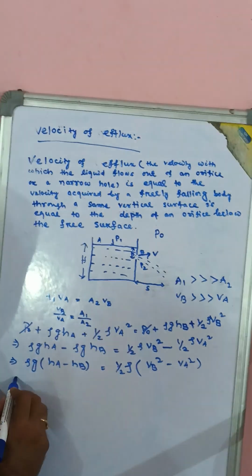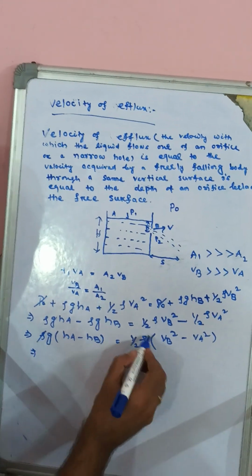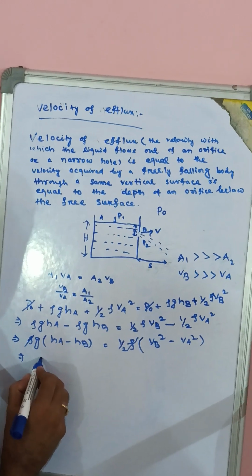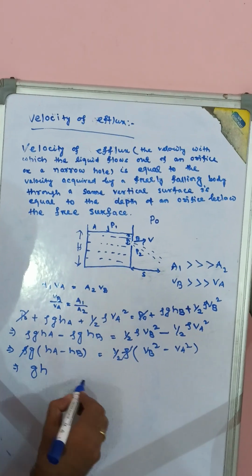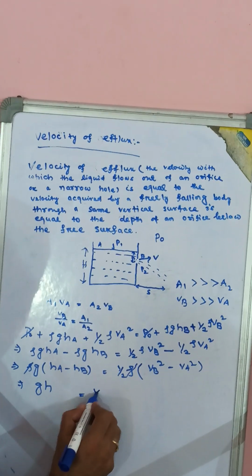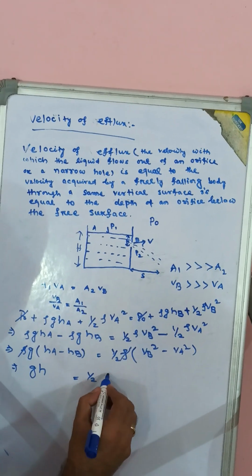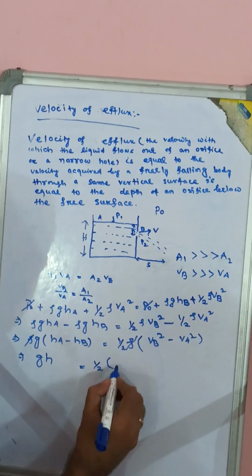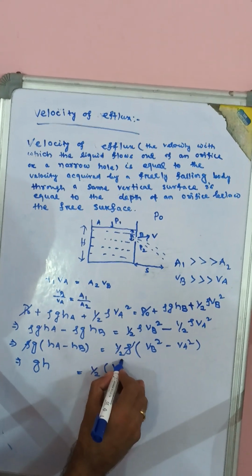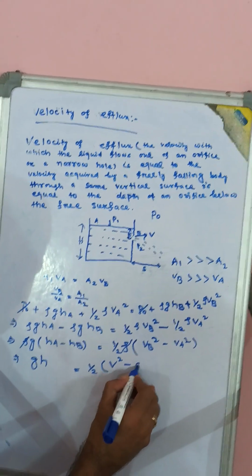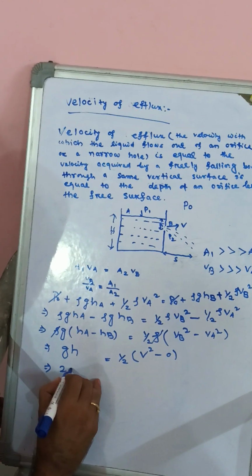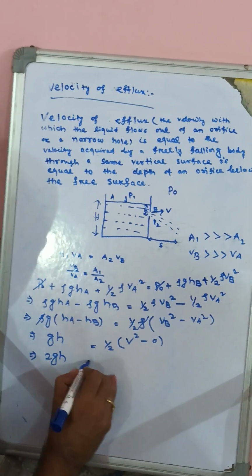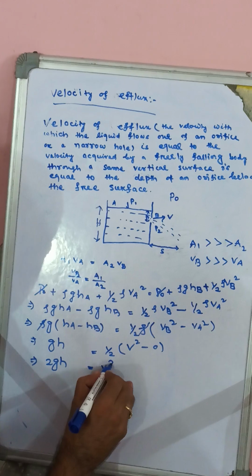Then rho will be cancelled, g times h, where h is hA minus hB, is equal to half vB square. This implies that 2gh is equal to v square.